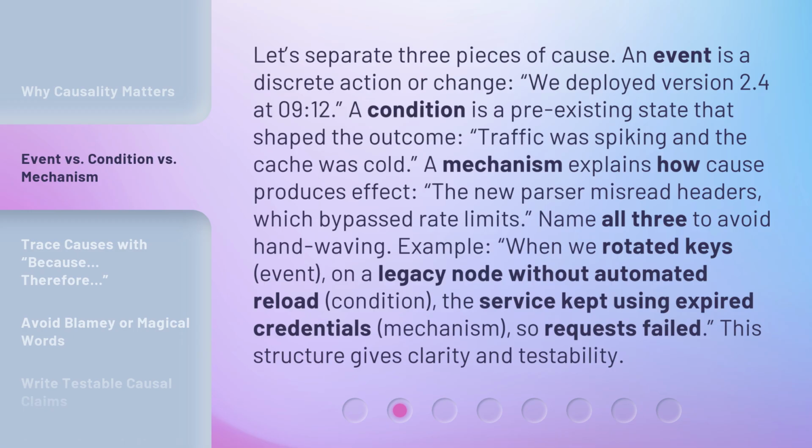Example: when we rotated keys, event, on a legacy node without automated reload, condition, the service kept using expired credentials, mechanism, so requests failed. This structure gives clarity and testability.